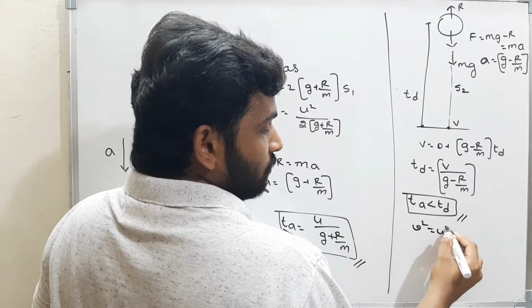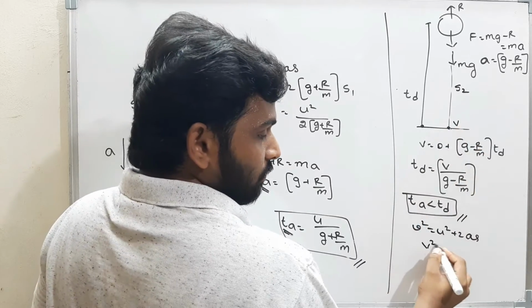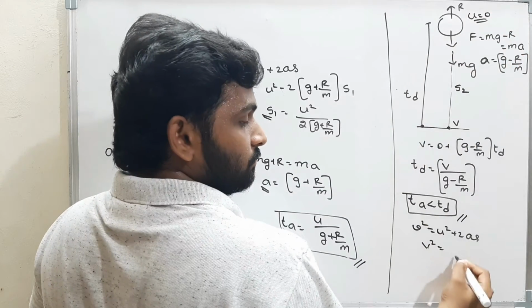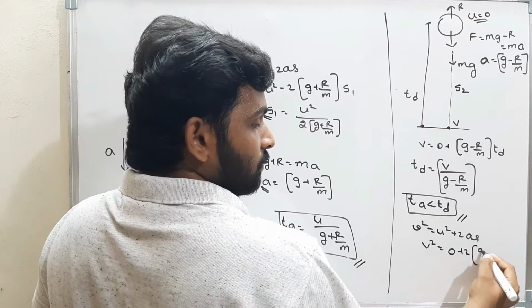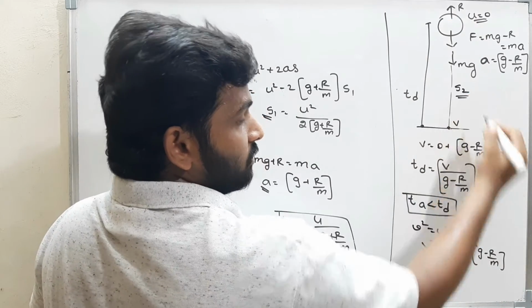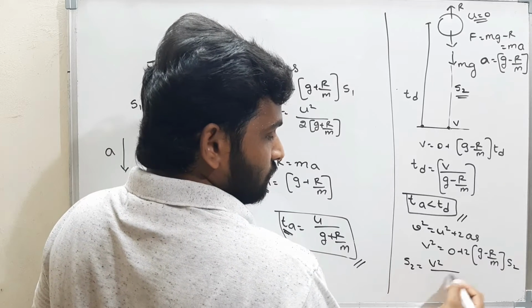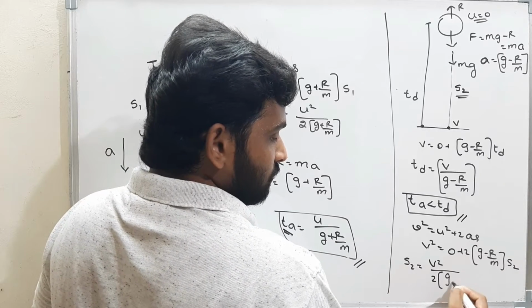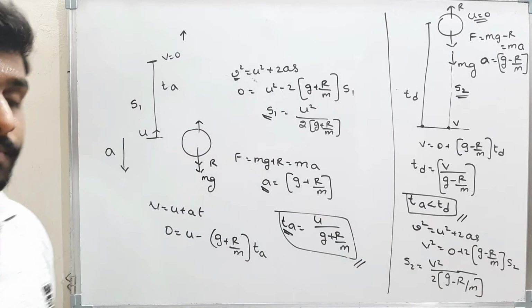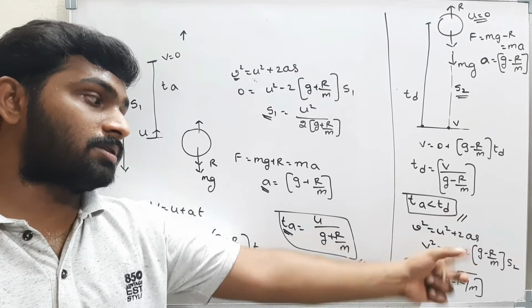V square is equal to u square plus 2as. Final velocity, I am assuming it as v. Initial velocity, I am assuming it as 0, plus 2 into g minus r by m into the height. Height is nothing but what I assumed as h2. So h2 is nothing but v square by 2 into g minus r by m. See here, this is h2. The distance traveled by the body in the time TD is this much.